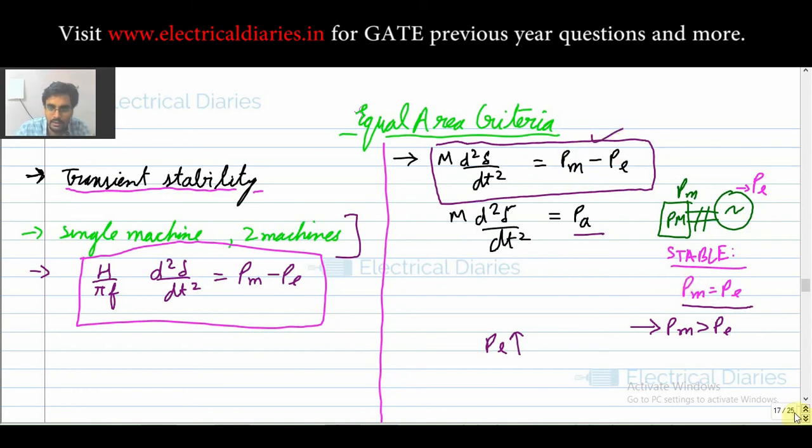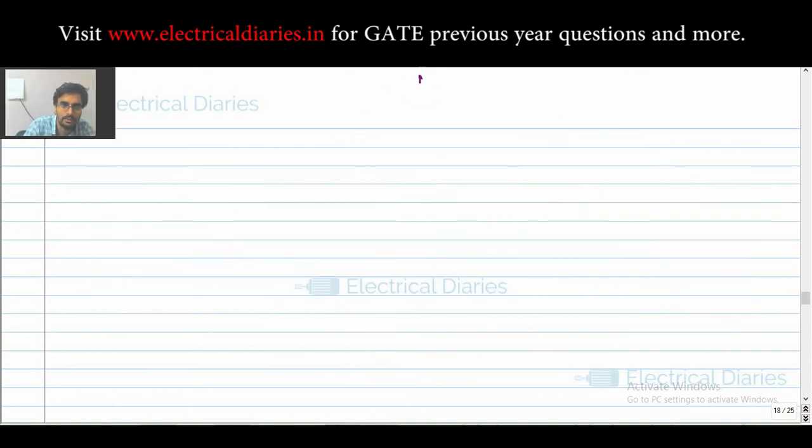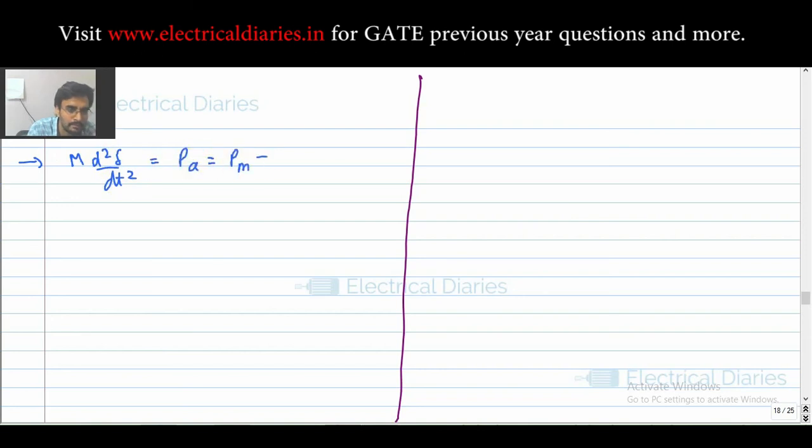Now let us manipulate this equation a little bit to give you the mathematical relations that could be used in the field. The equation was M d2 delta by dt square is equal to PA, which is equal to PM minus PE. Here PA is accelerating power. If your PE is greater than PM, then this becomes your deaccelerating power.